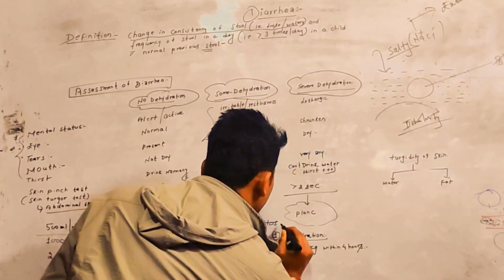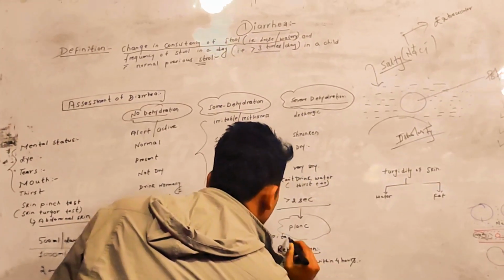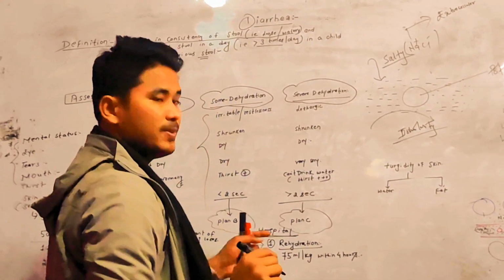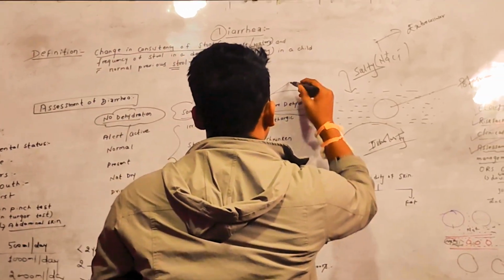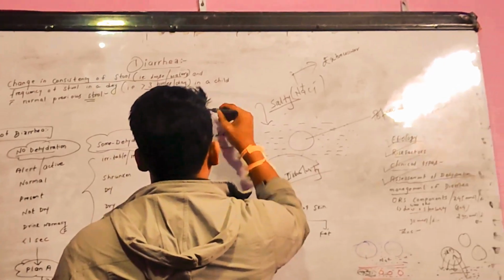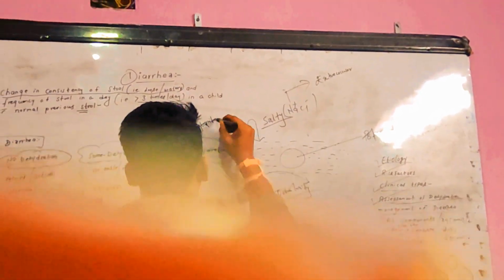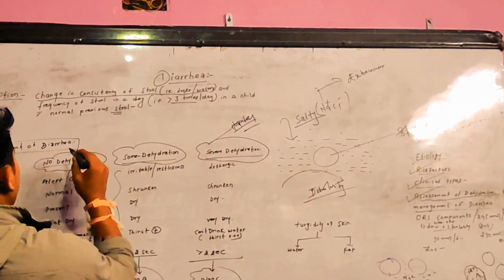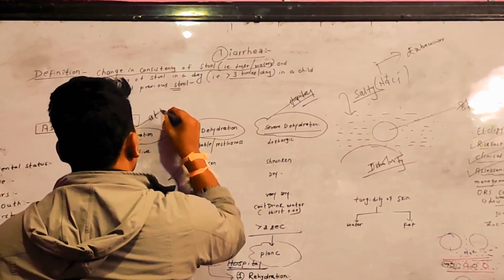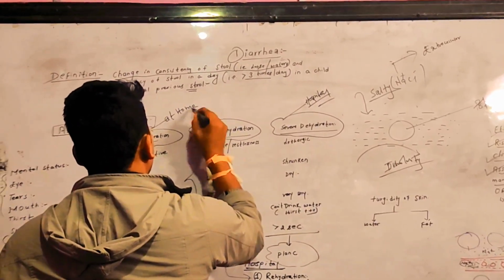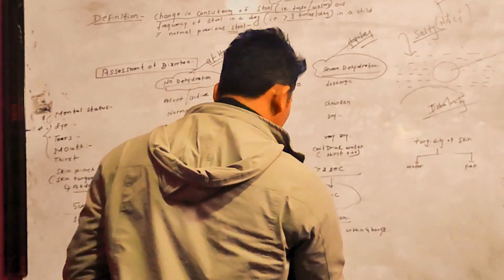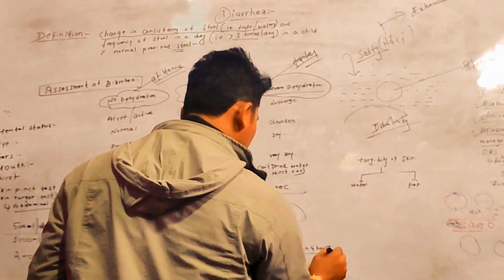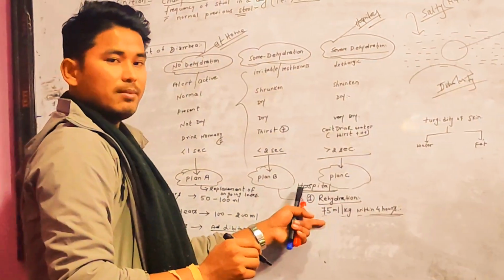This plan B is done in a hospital, a health institution. Severe dehydration management, plan C, is also done in hospital, but the no dehydration stage can be managed at home. Okay, at home. Let's come here. So 75 ml per kg within 4 hours, we are supposed to give this fluid.